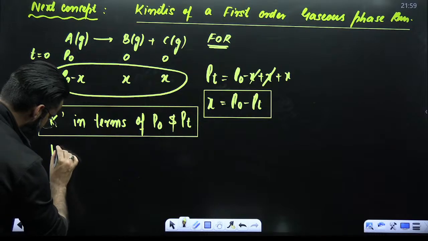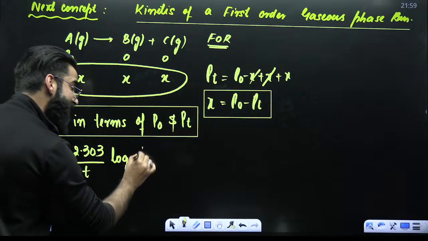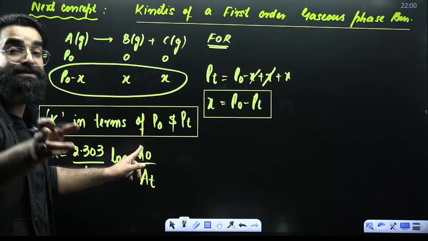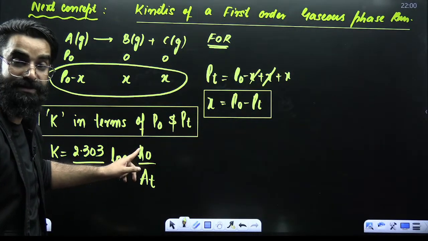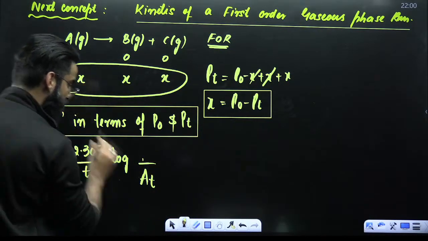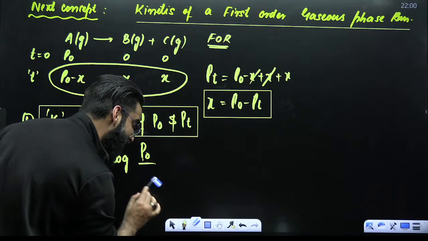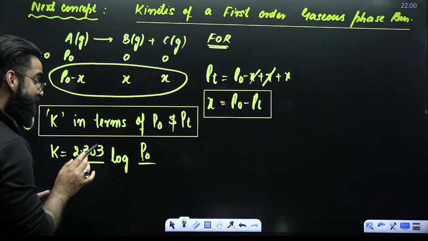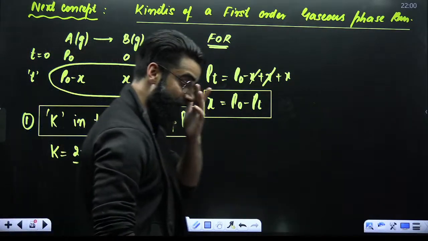See guys, how simple it is. You know K is equal to 2.303 divided by T log of A naught divided by AT. What was A naught? A naught was the concentration of reactant at time t is equal to 0. But here, instead of concentration of reactant at time t is equal to 0, I'll write pressure of reactant at time t is equal to 0, which is P naught. AT was concentration of reactant left at time t. Here we'll write pressure of reactant left at time t, which is P naught minus X.